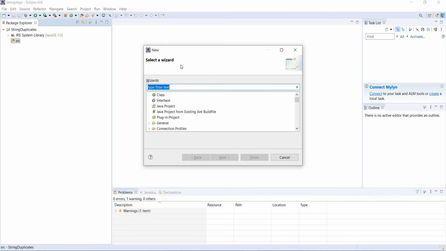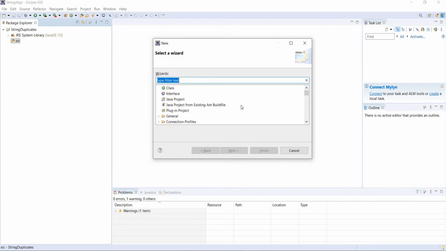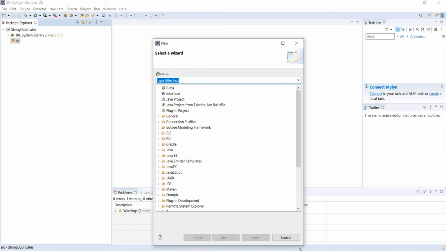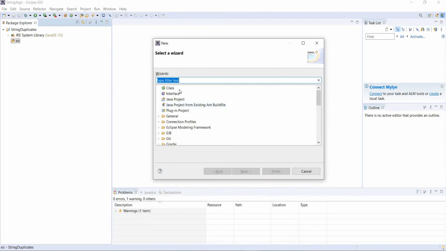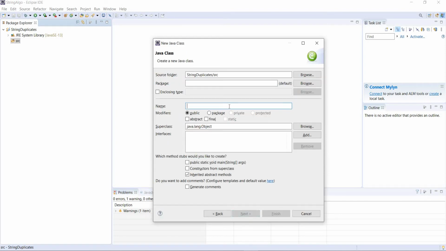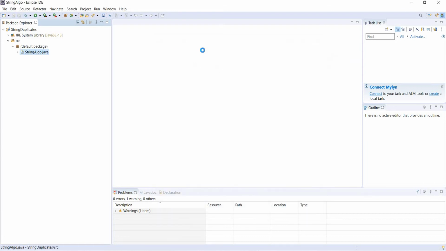It's going to open the new wizard. You can create whatever you want: a new class, new project, new file, or whatever you want to create. So we're going to create a new class over here, and we name it string algorithm. Let's call it that, I think it's enough.